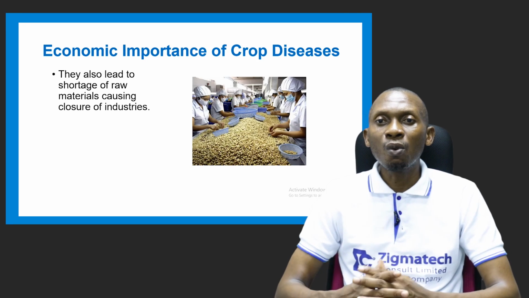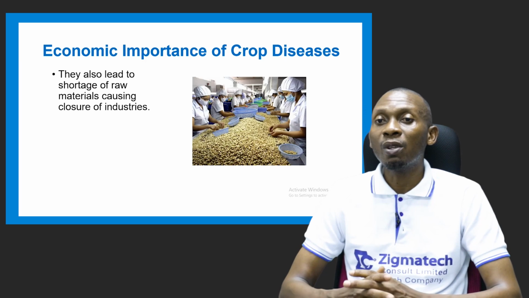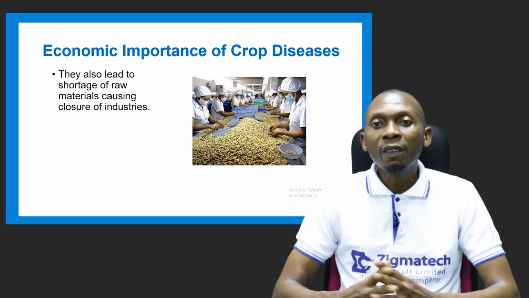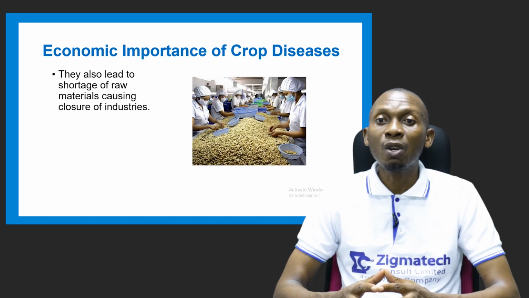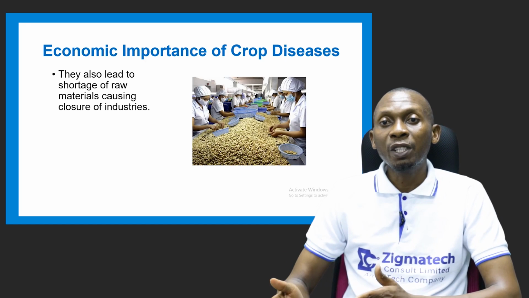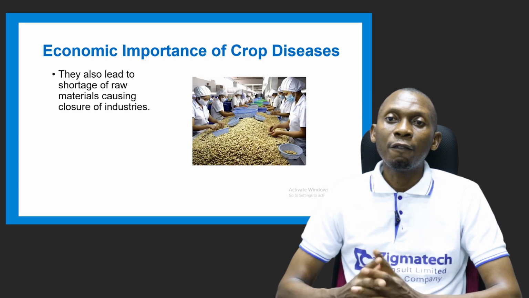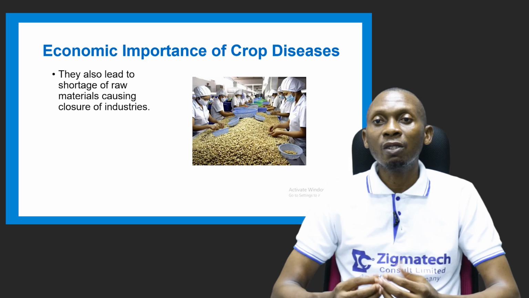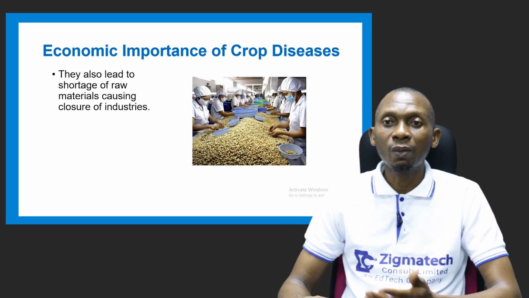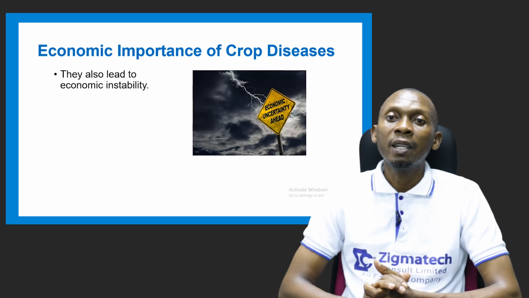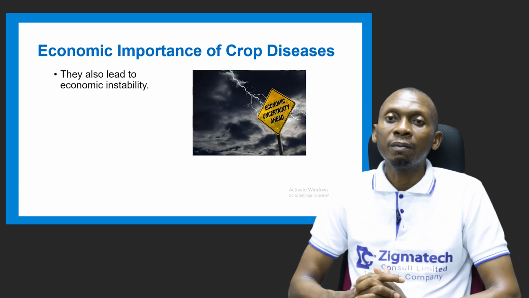Take black pod disease of cocoa. If it destroys the cocoa farms, the pods are damaged, such raw material will be lacking or become scarce for the beverage industries, and that will be a major problem for such an industry. When the industry runs out of means of getting its raw materials, that could lead to the closure of that industry. Now, it also leads to economic instability.